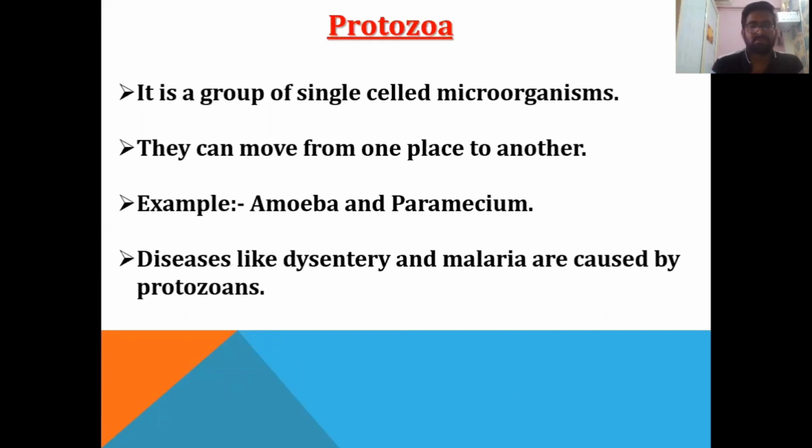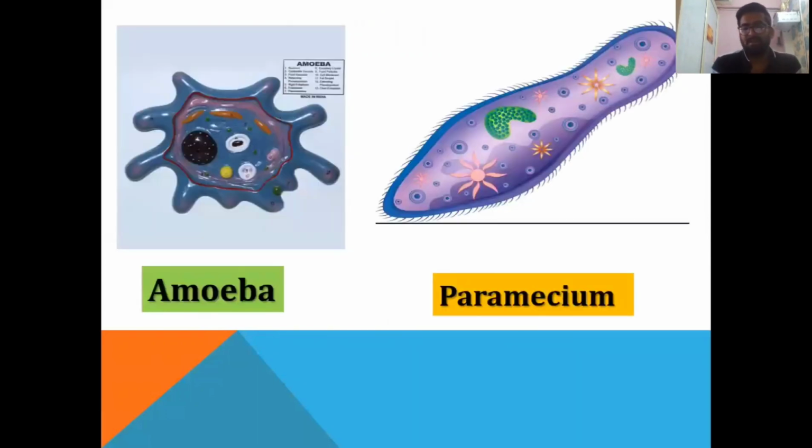The next group is protozoa. It is a group of single celled, means unicellular microorganisms. They can move from one place to another. The examples are amoeba and paramecium. Diseases like dysentery and malaria are caused by protozoans. You can see in the figure amoeba and paramecium. Amoeba can change their shape and paramecium is a fixed shape organism.